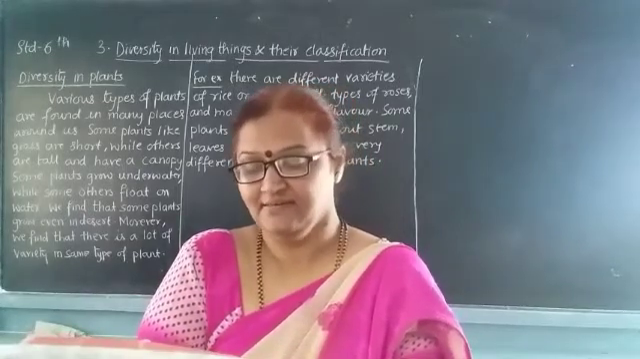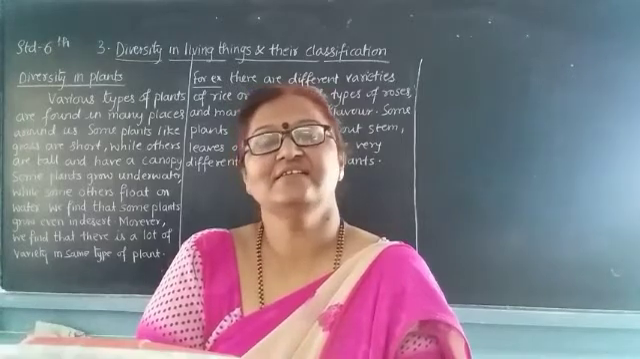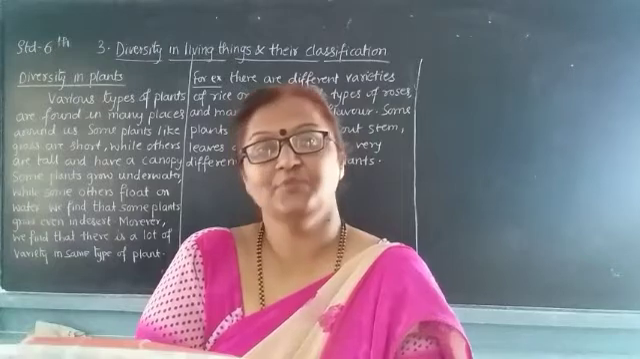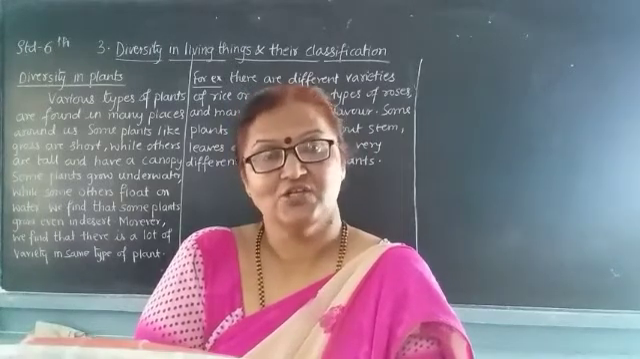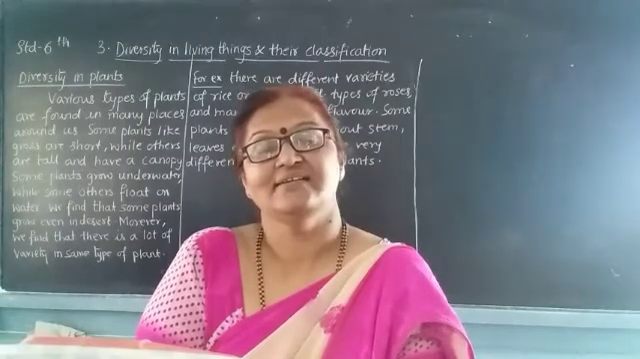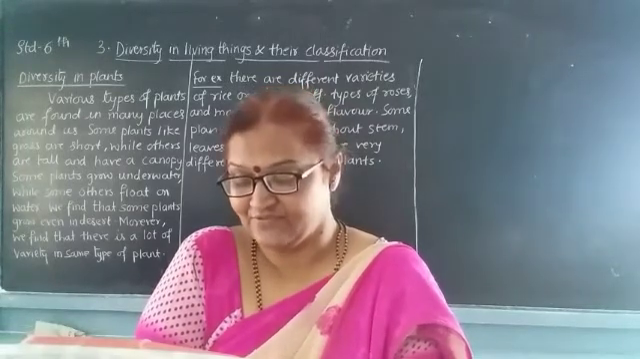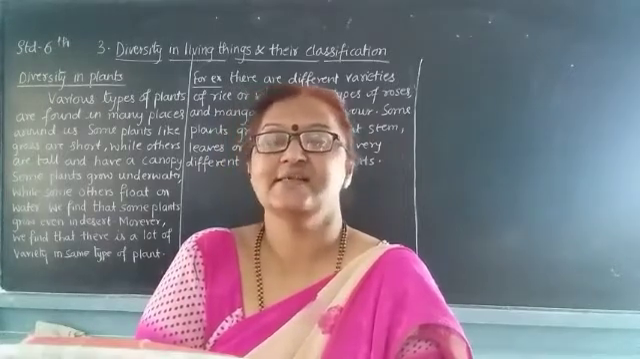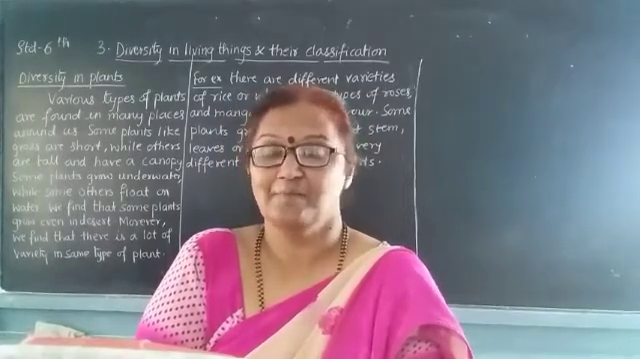Then comes the leaf. The leaf is a flat structure. It plays an important role in production of food. Whatever the photosynthesis process is there, it is carried out in a leaf. Leaves mainly are of two types. One is simple and another is compound.